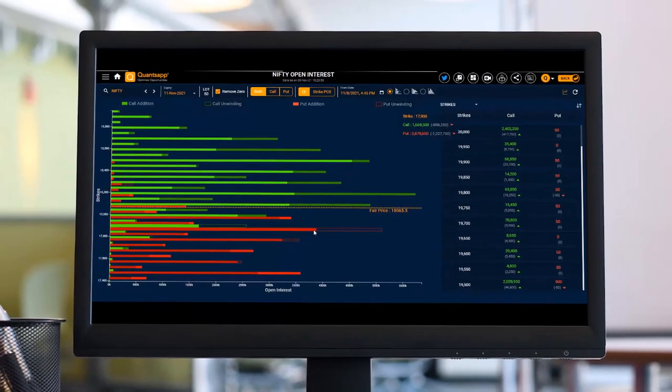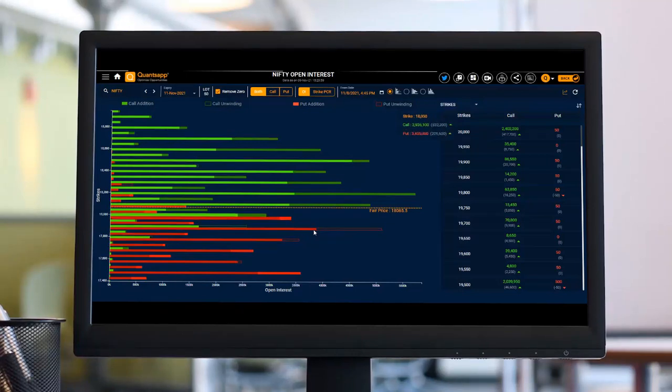Heaviest call, resistance. Why? Because participants have bet that the market won't surpass that level and they have sold the maximum calls over there. Similarly, heaviest put becomes my support because the market has sold the heaviest put on that strike price. Now, it won't be the case that these levels will never get broken, or that these levels won't keep changing. These levels keep on changing as the data changes, as the prices move, as the market sentiment changes.